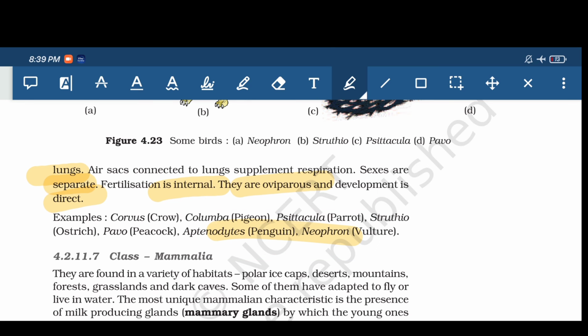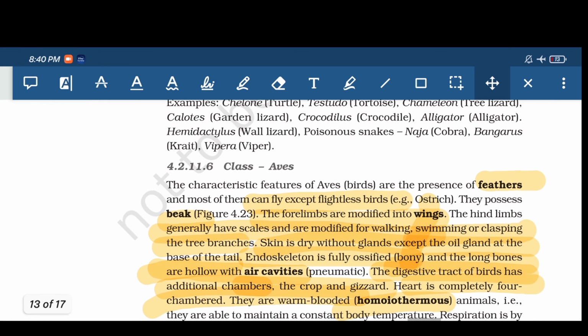Next, revising about birds. First thing, they have feathers. The characteristic feature is, if you see any animal, how will you conclude that it is a bird? The first and foremost thing is they have feathers, and then comes the beak. Feathers help in flying, but some animals have feathers and they don't fly. They are flightless birds, for example ostrich. They possess a beak.